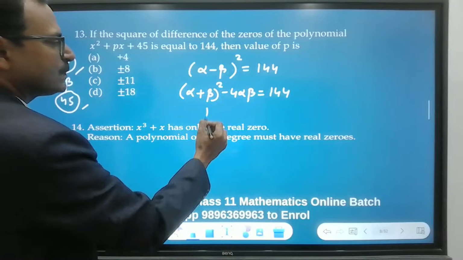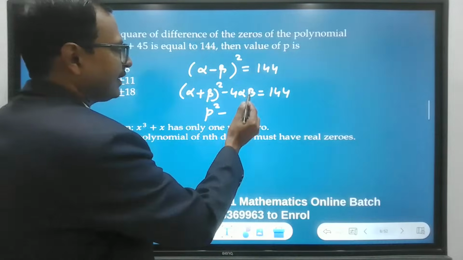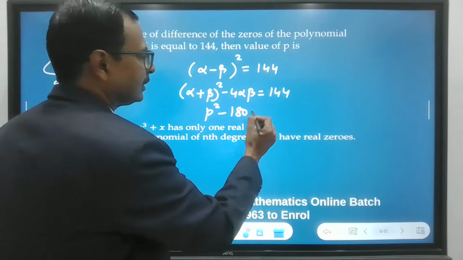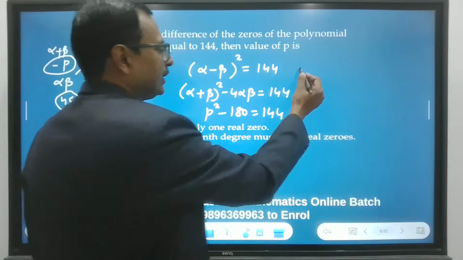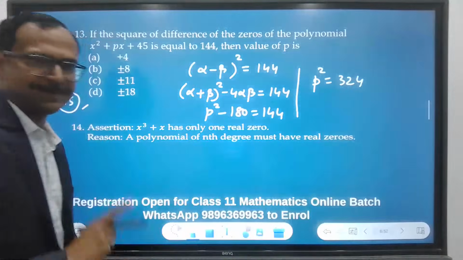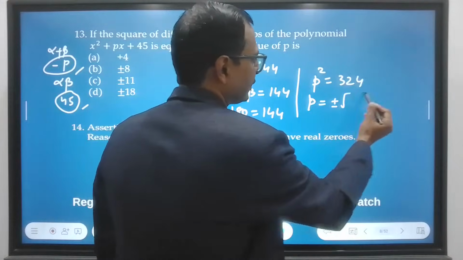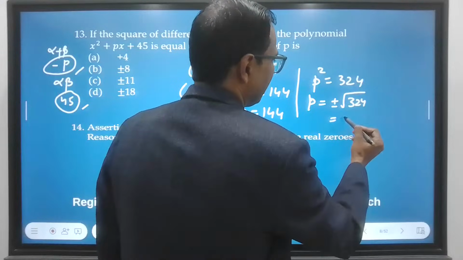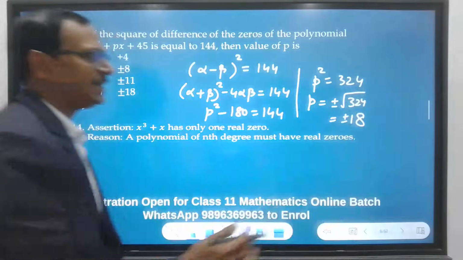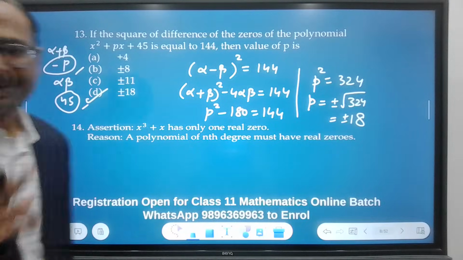Minus p whole square is p square. And if you put alpha beta equal to 45, 45 into 4 is 180 equal to 144. That means p square is 324, right? And the value of p will be plus minus square root of 324, which is plus minus 18. Exactly, answer number D is the correct answer.